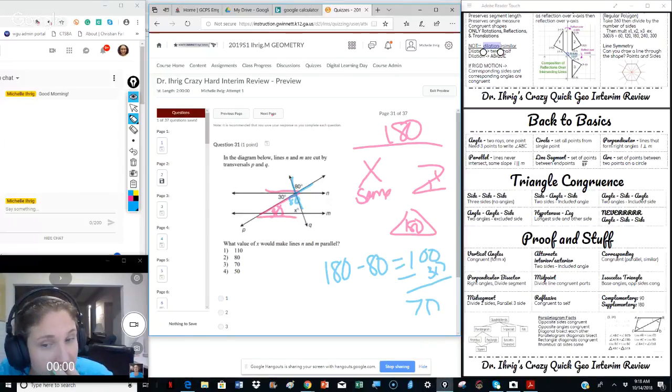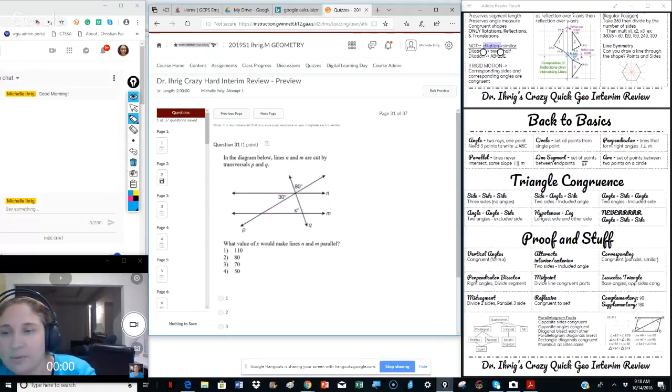That's not the only way that you could do it. Some kids found this and found that and then did alternate interior, going in reverse. Doesn't really matter. That was fast.